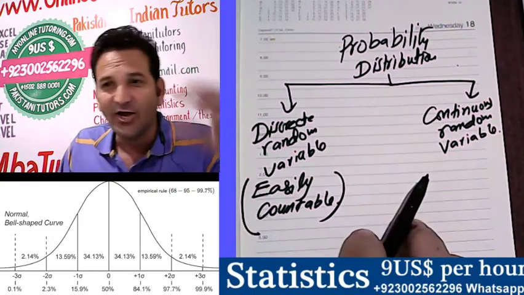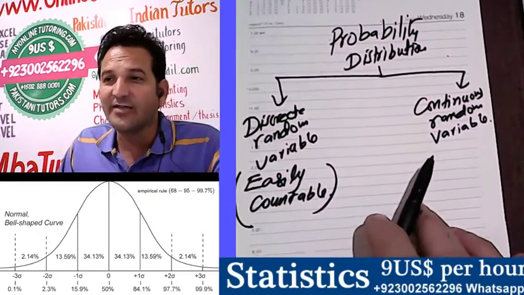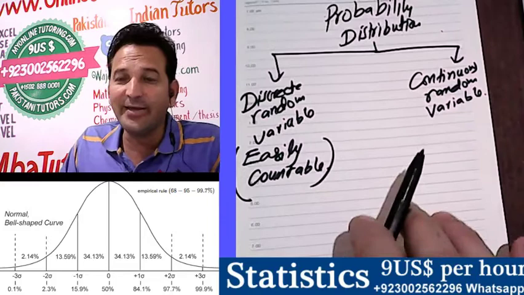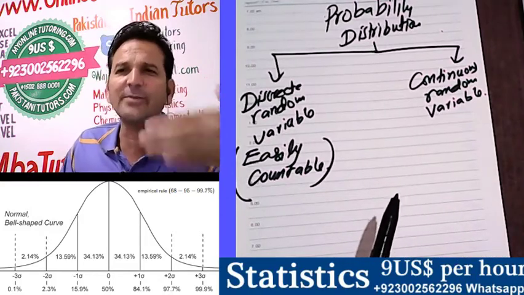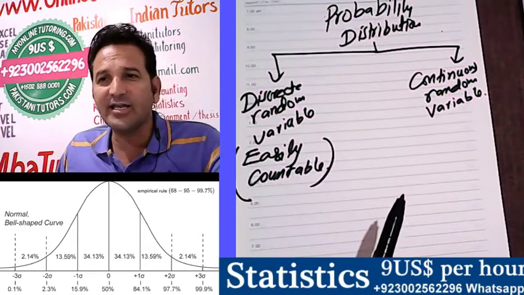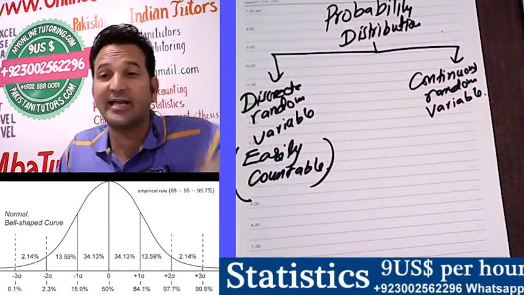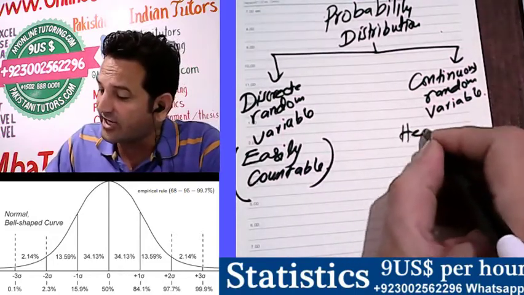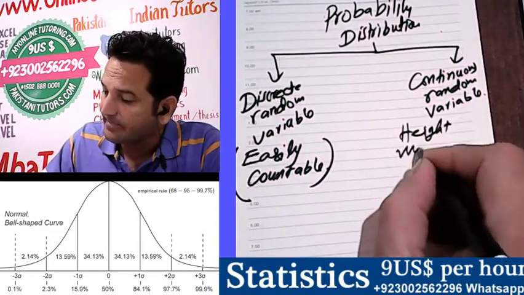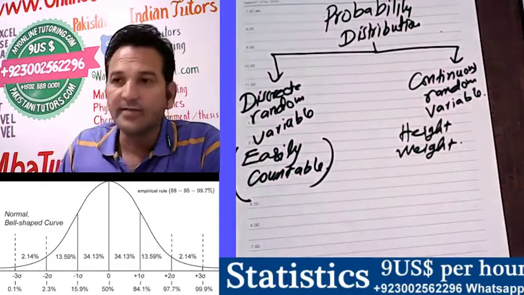On the other hand, a continuous random variable is a variable in which we talk about measurement, and the random variable x can take any value on that scale. For example, we are talking about height, weight, temperature.